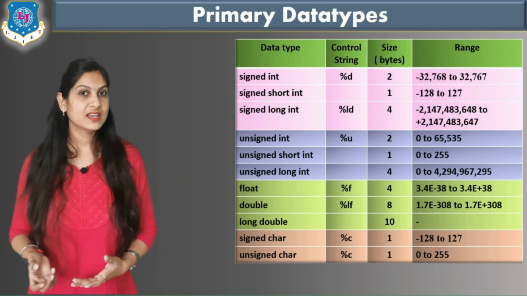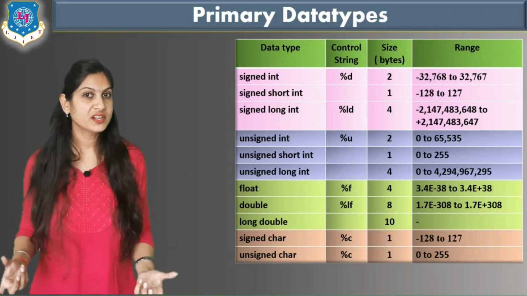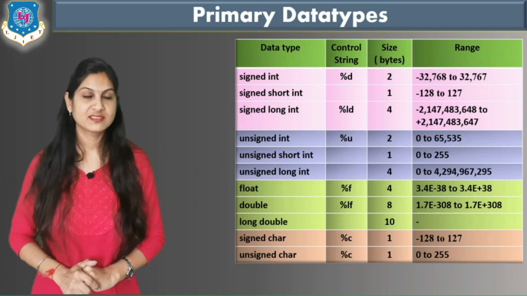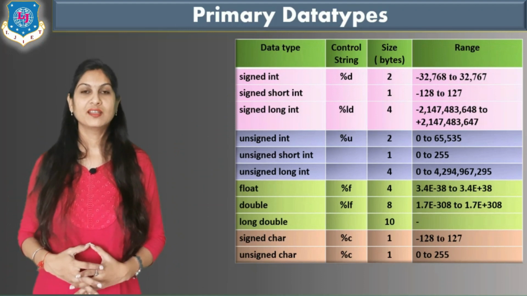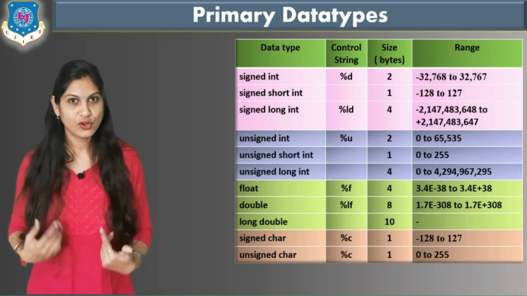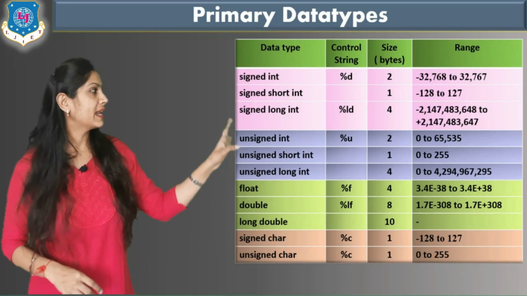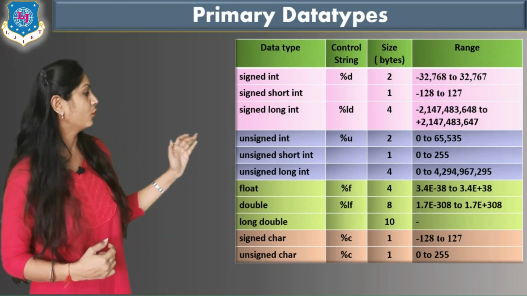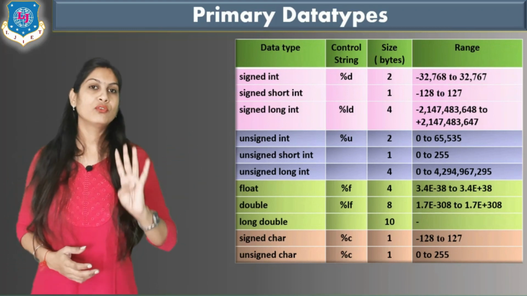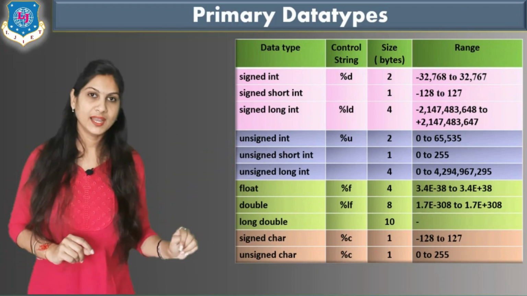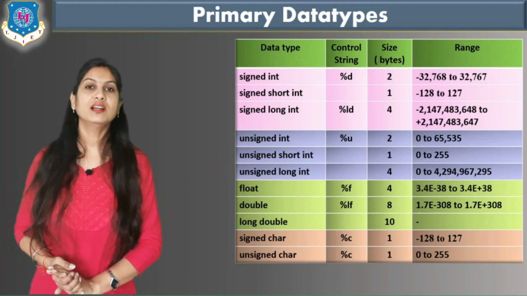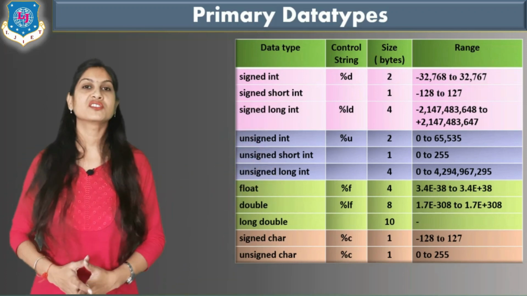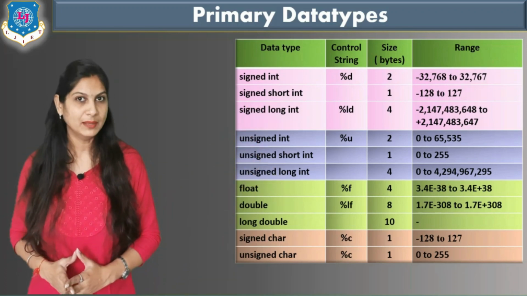For a long integer it is a very long number. How? So 2 raised to 32 because of 4 bytes, and that is not remembered by you guys and also by me. So here I put a dash. Now the same principles apply here for float, double and long double. Float occupies 4 bytes, double 8, and long double 10. So it gives more numbers, and here I have mentioned the numbers that you have to remember.